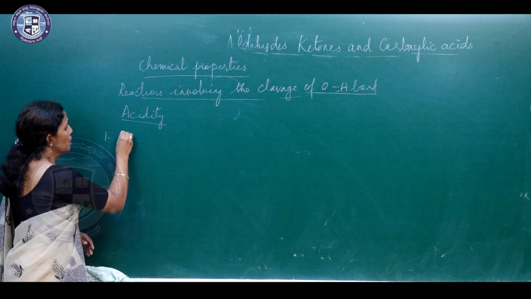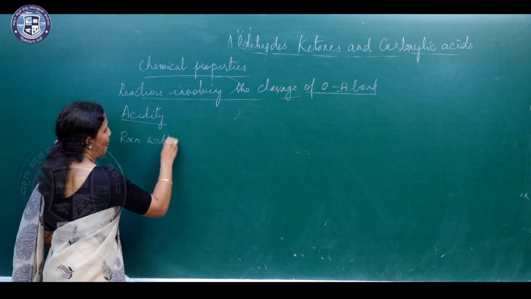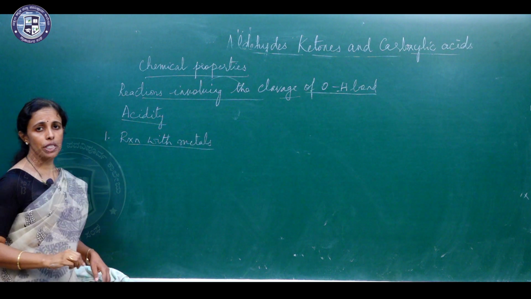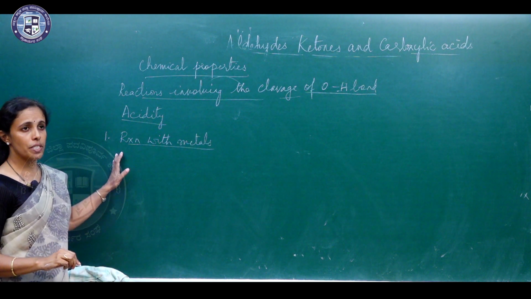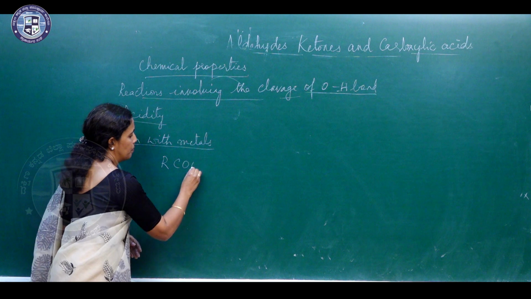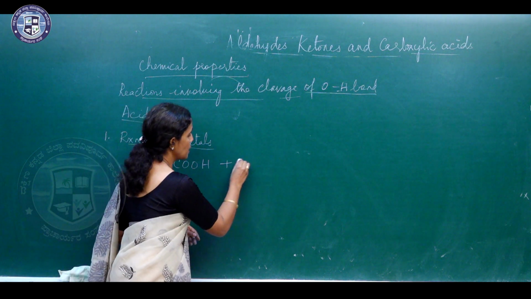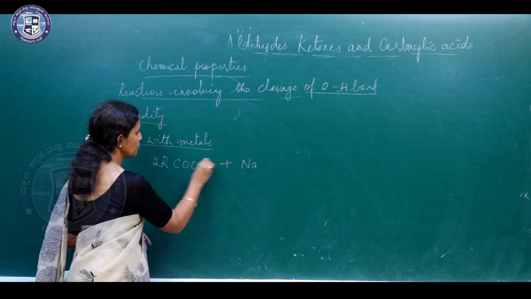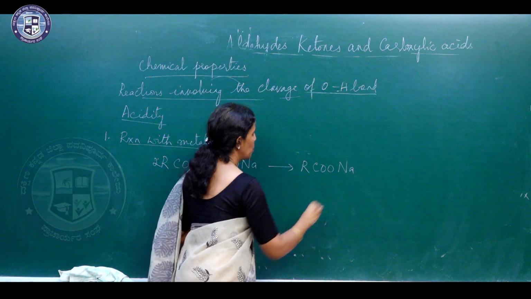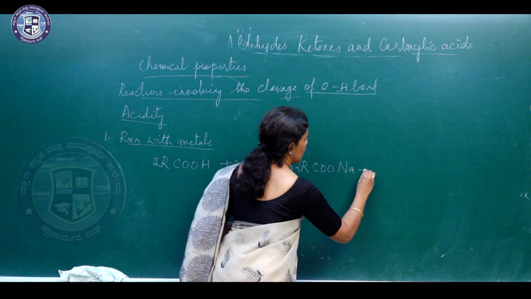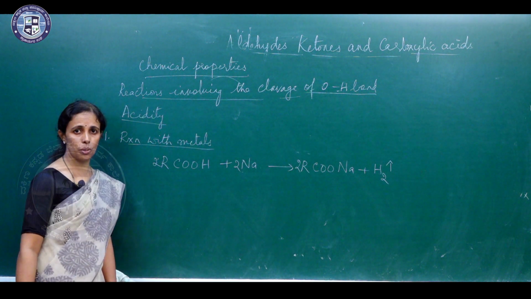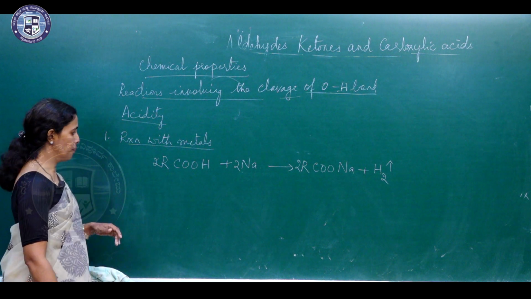The first reaction is reaction with metals. Just like alcohols, phenols, carboxylic acids can react with metals liberating hydrogen. A carboxylic acid molecule reacts with a metal like sodium to form the sodium salt of carboxylic acid with the liberation of hydrogen gas, which is similar to the reaction of alcohols and phenols.